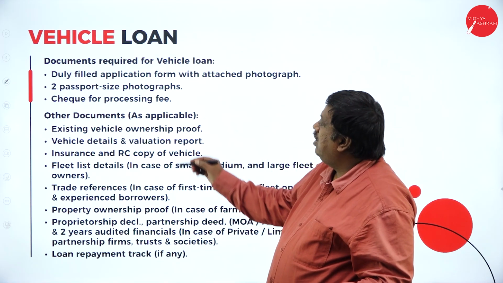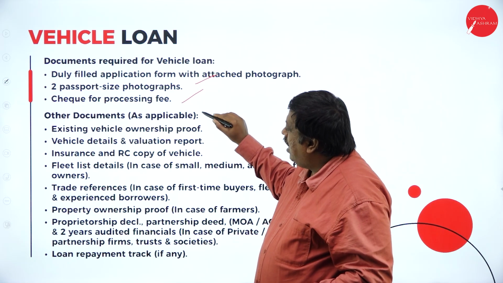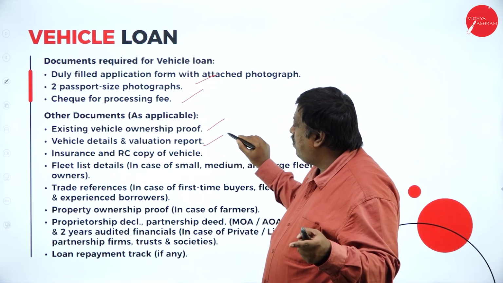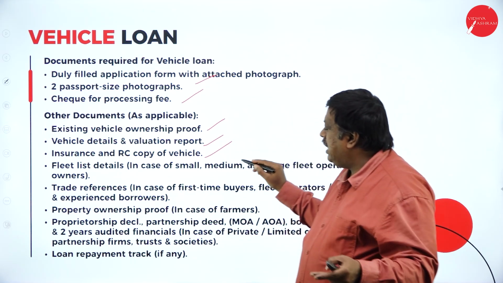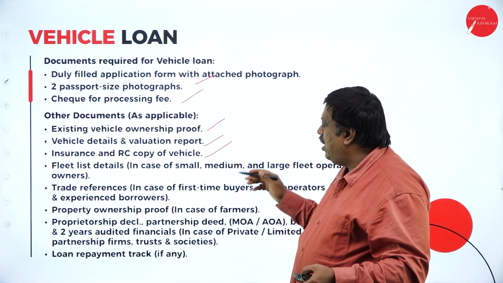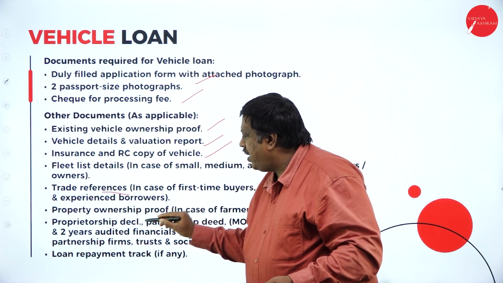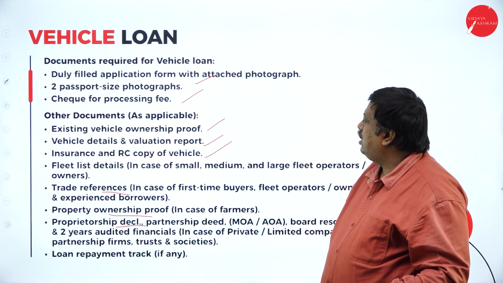Documents required here: application, a check, other documents, existing vehicle ownership, vehicle details, valuation report, insurance copy, and all the details of the person who is selling the vehicle. Every piece of information is required here: trade references, property ownership, proprietorship deed, everything has to be given.